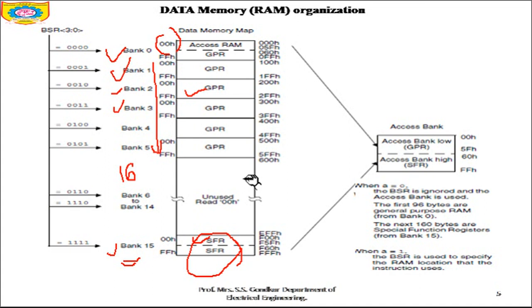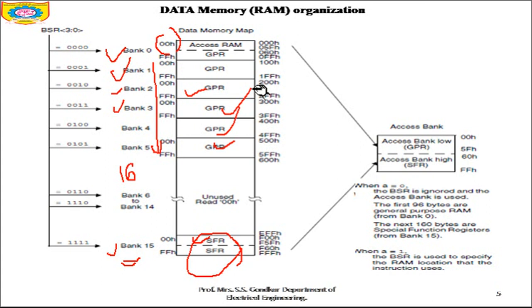Each location holds 1 byte of data. See here, this is one location, one location, one location. Each location is going to hold 1 byte of data, and 1 byte of data means only 8 bits can be held, not more than that. So an instruction will require one word. One word means 16 bits, so it will require 2 locations.